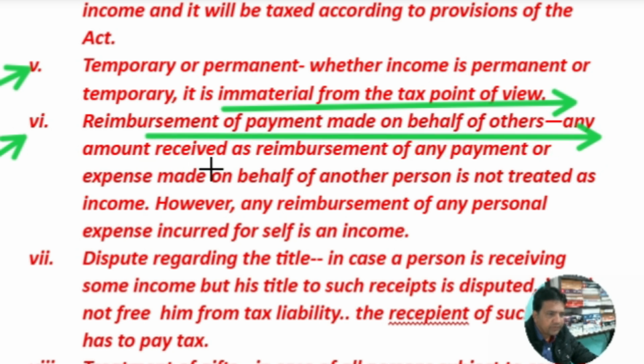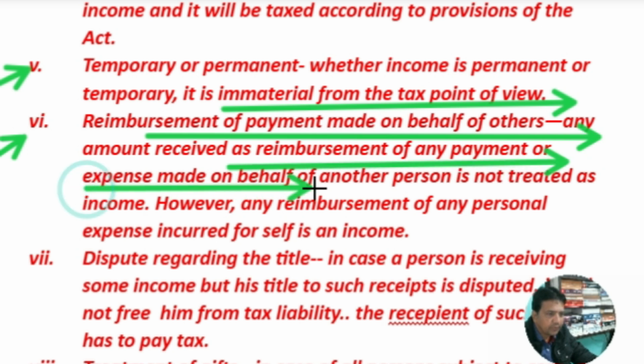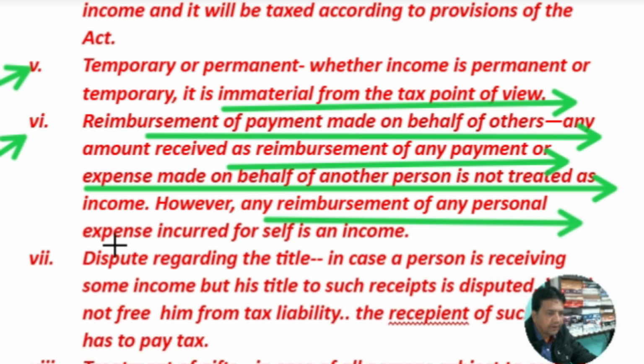Reimbursement of payment made on behalf of others. Any amount received as reimbursement of any payment or expense made on behalf of another person is not treated as income. However, any reimbursement of any personal expense incurred for self is income. Say, for example, a branch manager paid branch office rent from his pocket, and later on head office reimbursed such expense.